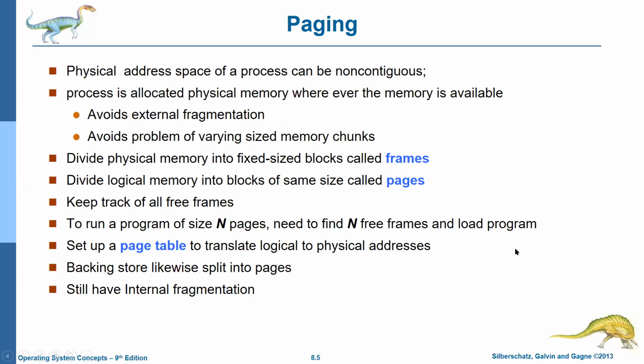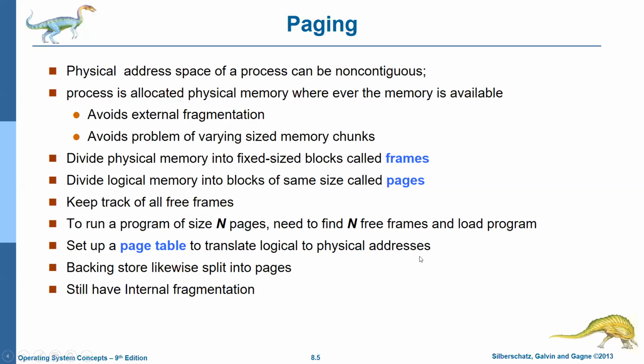If I want to load the complete program and that program is of n pages, how many frames do I need? N free frames. If there are 10 pages and I want to load the complete program, I need to find 10 free frames. Next, set up a page table. As I told, we discussed regarding the index, right? So this page table acts as the index. Set up a page table to translate logical to physical address.